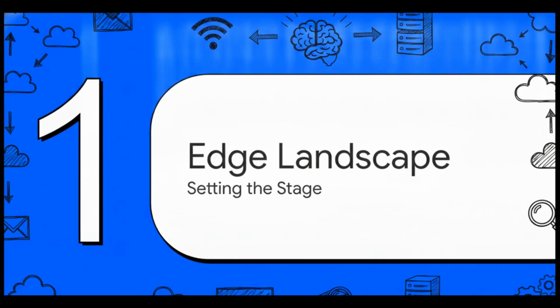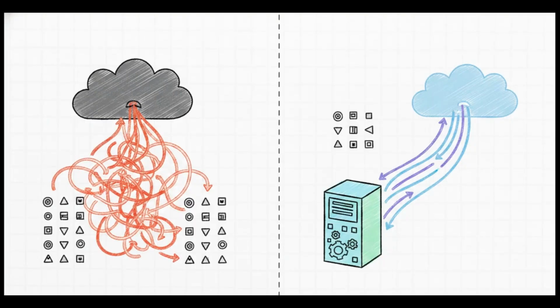Let's set the stage. The core problem we're solving today is that big data is just heavy. And latency? Latency is the absolute enemy of modern tech. Imagine millions of sensors trying to send raw data back to a central cloud all at the exact same time. It's a catastrophic traffic jam just waiting to happen. The solution is supporting edge application deployment through data management and predictive analysis. We build a highly structured edge environment to manage and analyze that data right where it's born, saving both time and enormous amounts of bandwidth.